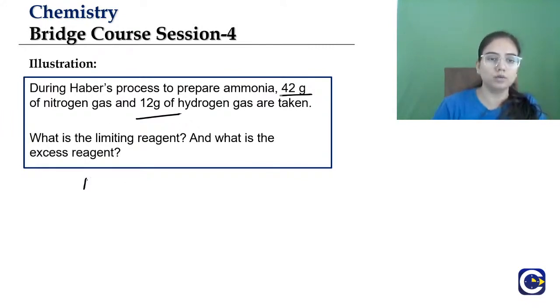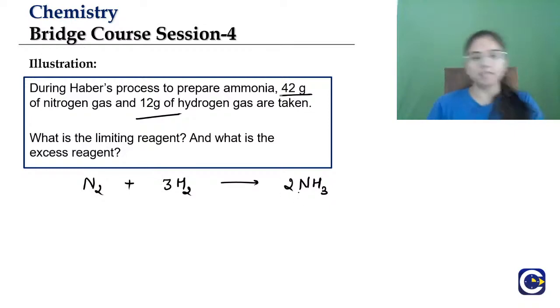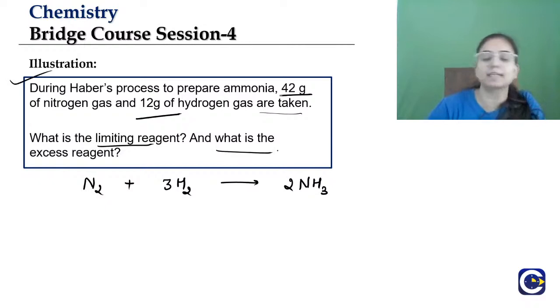We already know that it is the reaction of nitrogen and hydrogen to produce ammonia. That is our Haber process. Yes, so this is the balanced reaction. Now dear students, this question is saying: during Haber's process to prepare ammonia, 42 gram of nitrogen gas and 12 gram of hydrogen gas are taken. So what is the limiting reagent and what is the excess reagent?